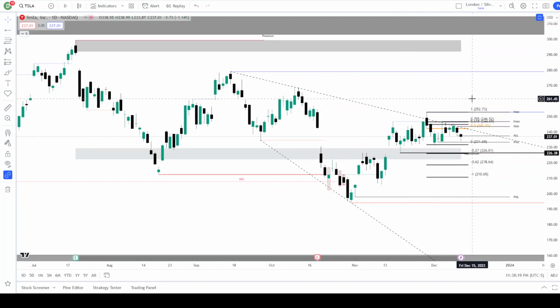It's entirely possible. But again, with this optimal trade entry here and then setting lower lows, it's starting to look a lot more like we're going to dump down to this 210 eventually. We might find support there. We might not run all the way down to the lows, but this is definitely something we're watching.